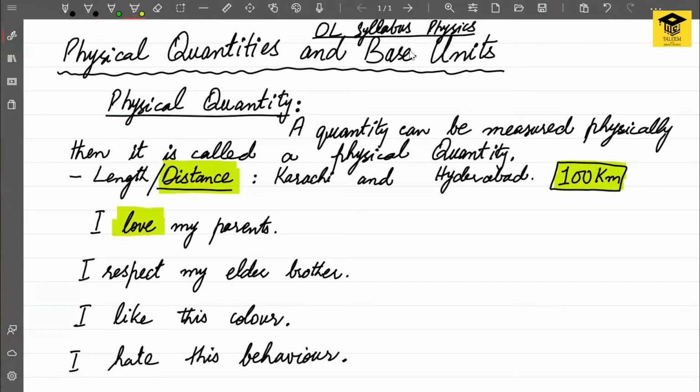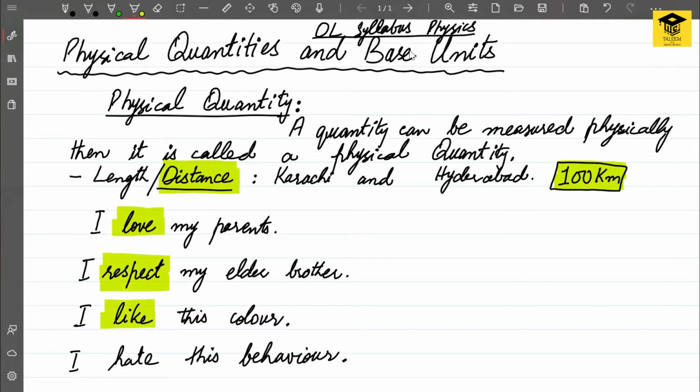Similarly, if someone says that I respect my elder brother, then respect is not a physical quantity and it cannot be measured physically. Same is the case with liking something. To like something is not a physical quantity and it cannot be measured physically. Hating something is also not a physical quantity and it cannot be measured physically.